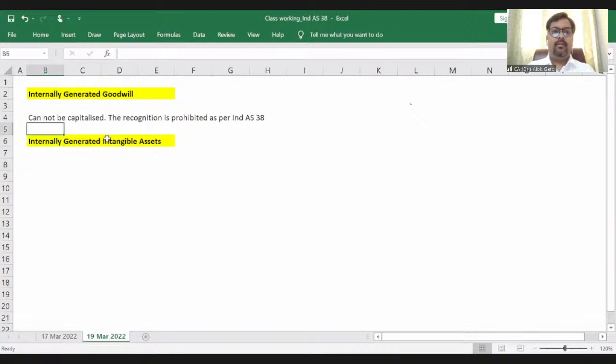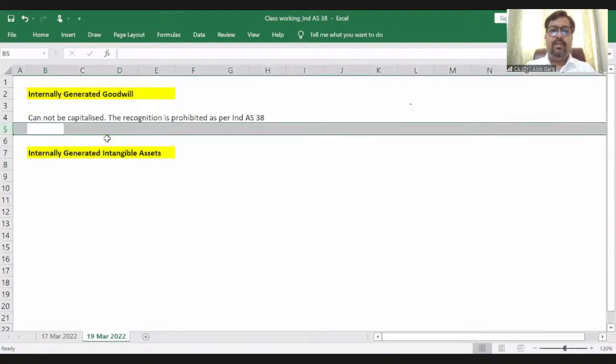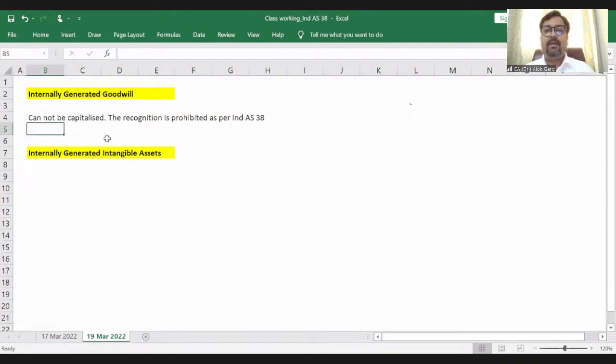Sir, if I'm talking about internally generated intangible asset, I understand that this formula, meeting the separable criteria, can be capitalized as an intangible asset, right? But sir, I just need to understand one thing. What are the different phases of internally generated intangible assets? So guys,